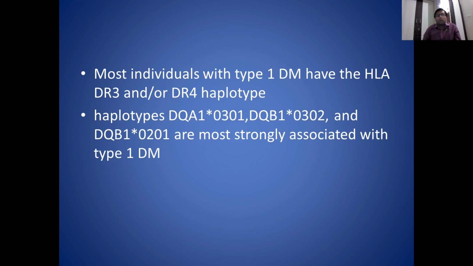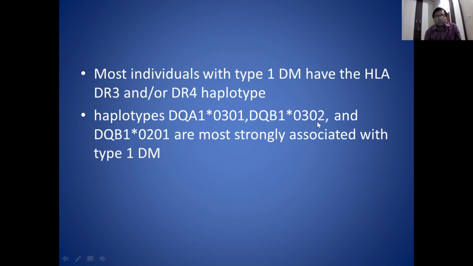Now most individuals with type 1 diabetes mellitus have HLA DR3 or DR4 haplotype. Haplotype DQA1 301 and 302 and 201 are strongly associated with type 1 diabetes. Here one important thing is that this haplotype increases the risk of diabetes and this haplotype decreases the risk of diabetes mellitus.